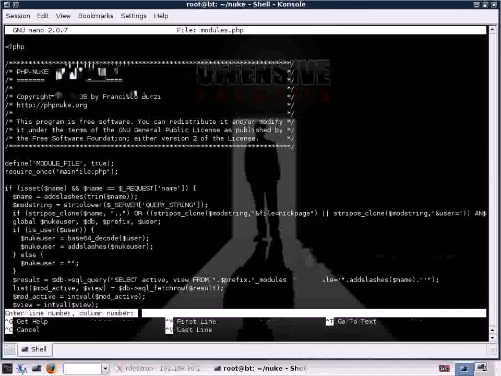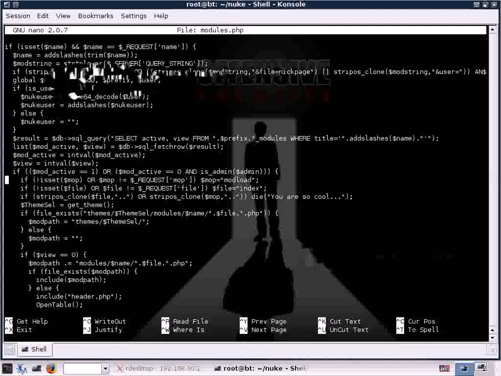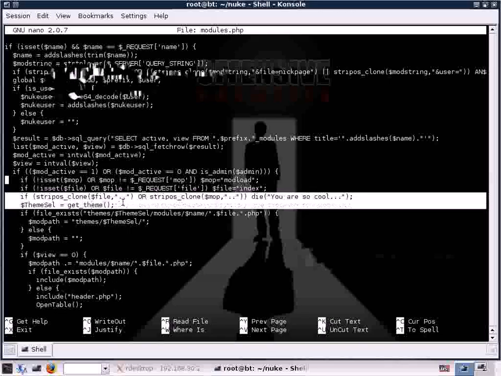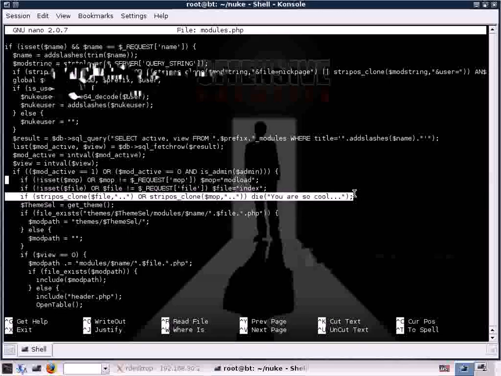If we look at line 34, we'll find an interesting set of code here. Take a look at this line. This line deals with two parameters, the name and file parameter. These parameters are used to determine which modules should be included during the runtime of PHP Nuke.